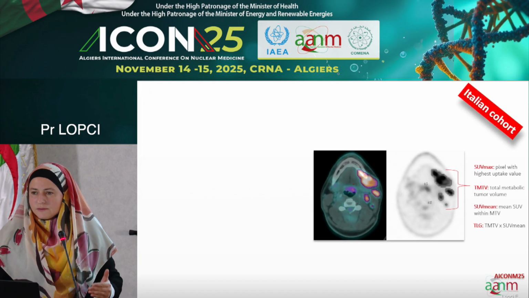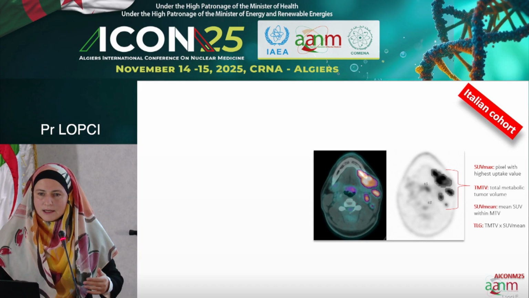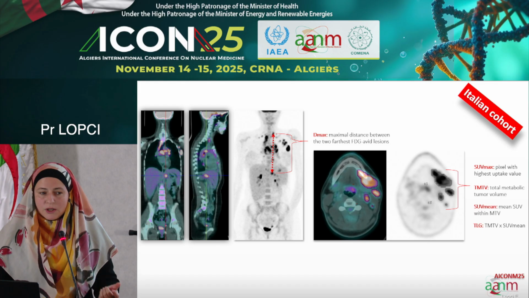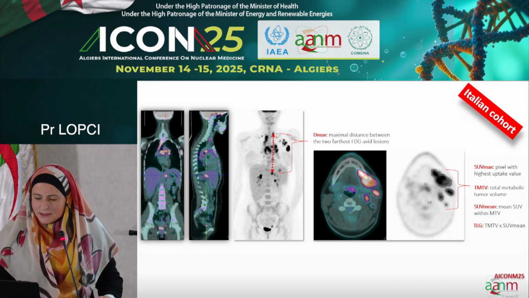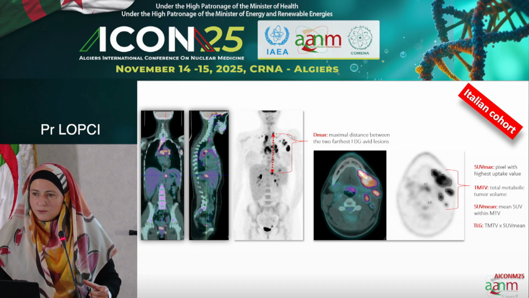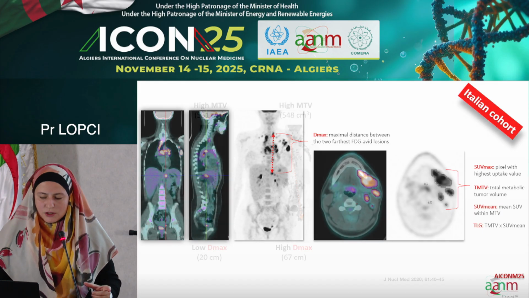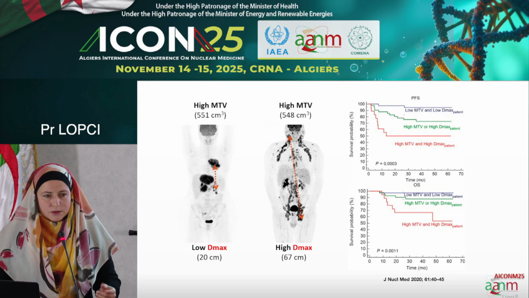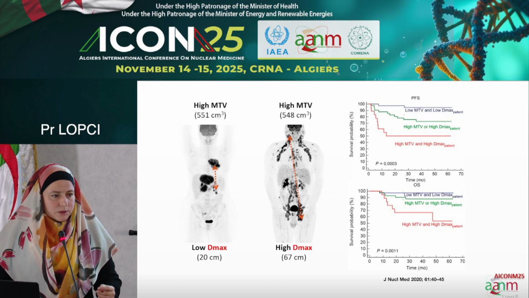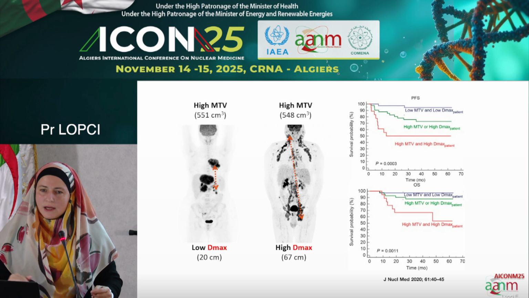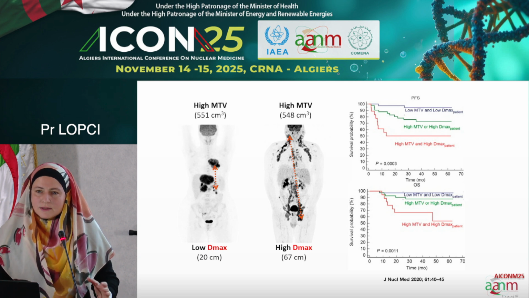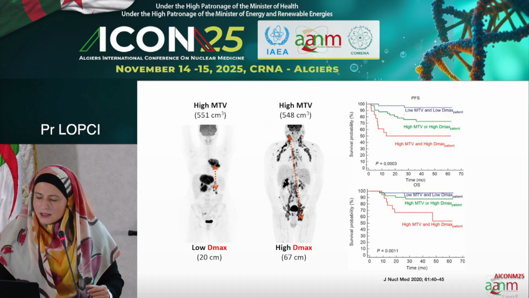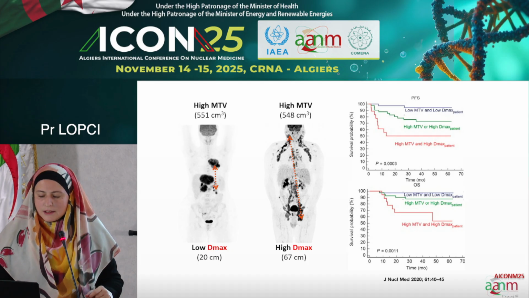We used all the different parameters that I said, not just the volume, but also semi-quantitative parameters. And we also introduced the Dmax. What is the Dmax? It's the maximal distance between the 2 most hottest lesions on FDG. And this was demonstrated in non-Hodgkin lymphoma to be a sort of independent predictor. It's very simple. And since we have to go for simple things, because simple things then get into practice, very cumbersome, complicated, they don't. So we introduced also this one in our analysis.